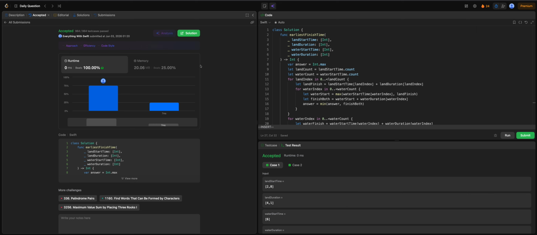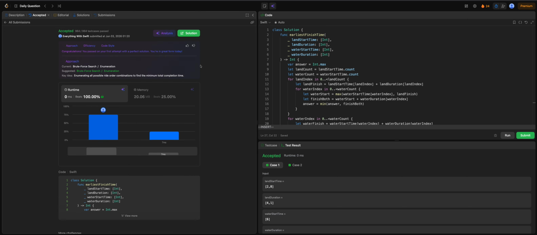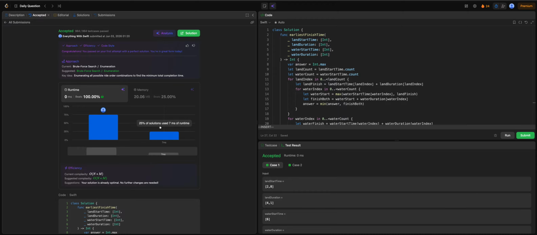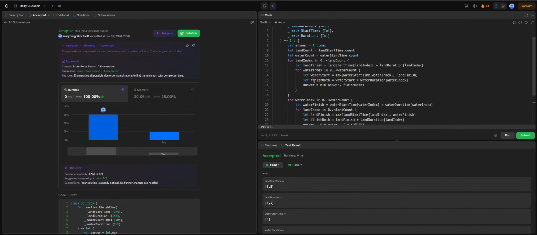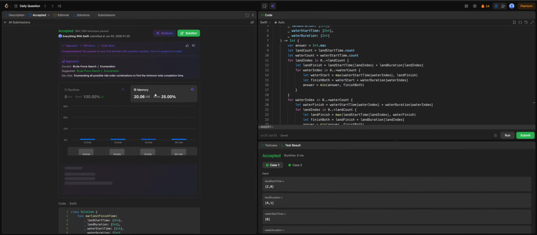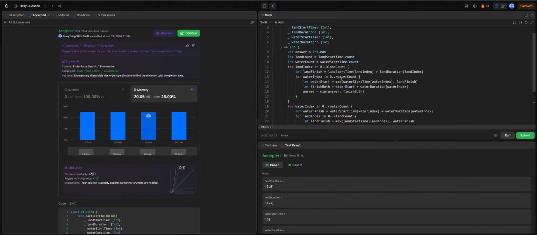Okay, let's check the time complexity and space complexity together. I think it's O of n times m because we have two loops, one going through after another. The memory will be O of 1 because we don't use any extra memory in here.